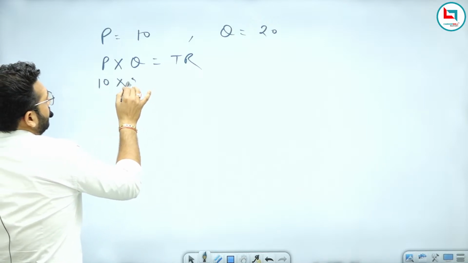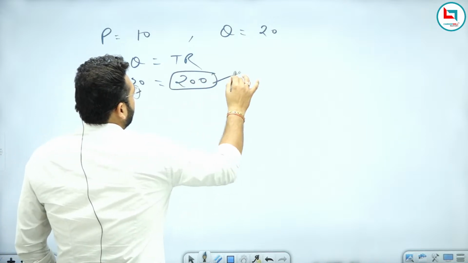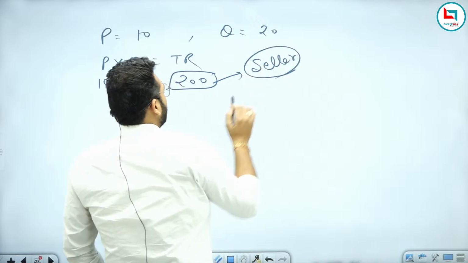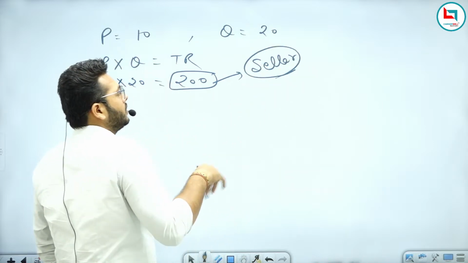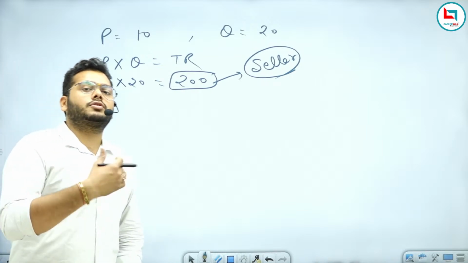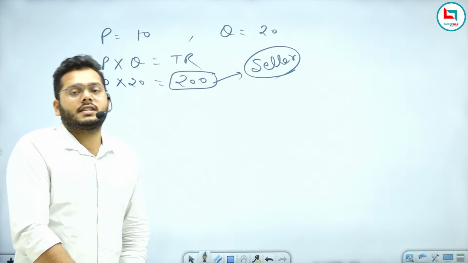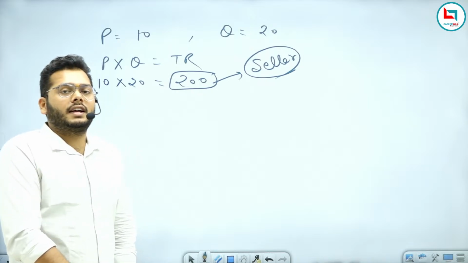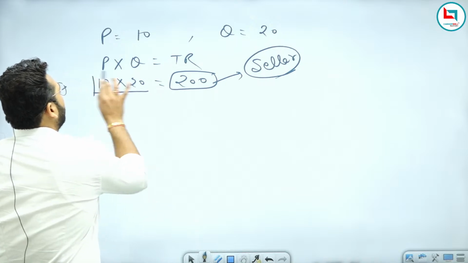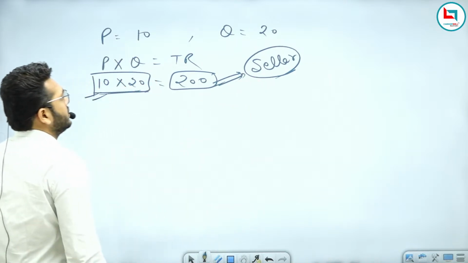You are buying 20 units. It means 200 will be your total revenue, for whom? For the seller, not for you. For you it is expenditure, but for the seller it is revenue. Whatever amount you have received from the sale of any product is called total revenue. So I can write 10 multiplied by 20 is equal to 200 for the seller.